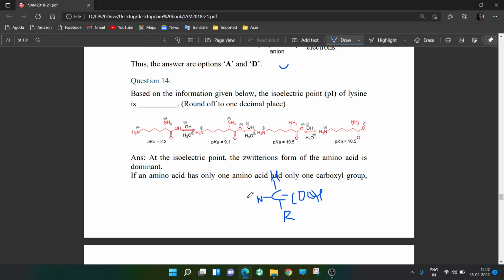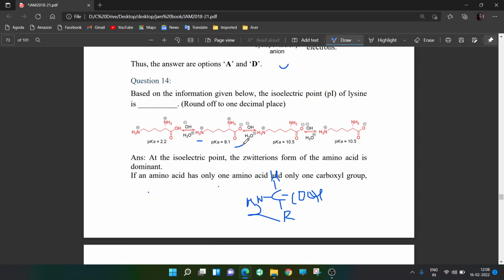So they don't stay like this. Why? Because COOH is an acid, NH2 is a base. So you have NH2 here, and this NH2 takes a proton from COOH and becomes NH3 plus, and COOH becomes COO minus.